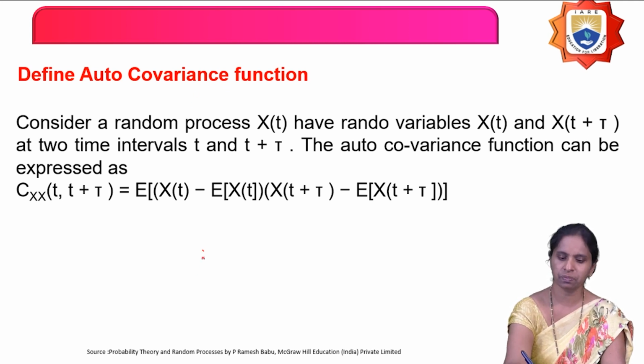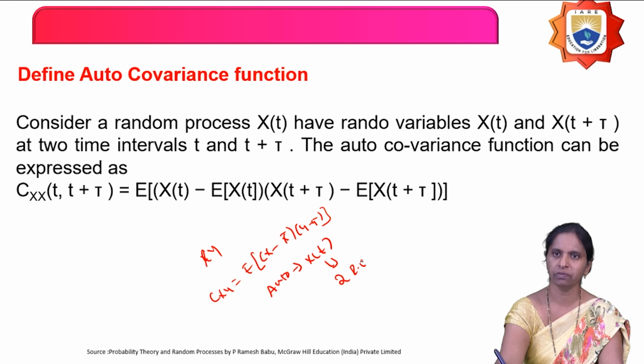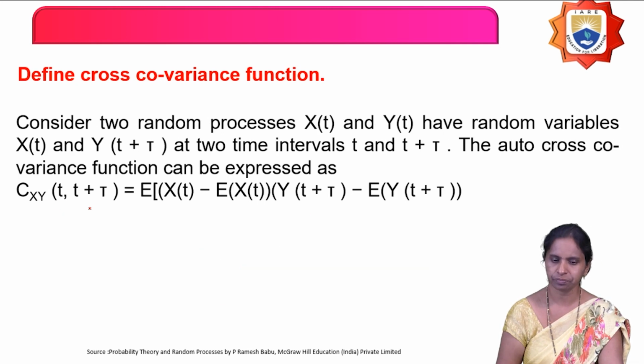Next, define autocovariance function. So, what is the covariance for two random variables x and y? Cxy is equal to the expectation of x minus x bar into y minus y bar. Then what is autocovariance? Auto means you consider a single random process and define two random variables at the time instances t and t plus tau. Then the autocovariance of x of t comma t plus tau is equal to the expectation of x of t minus x of t bar, and in place of y I take x of t plus tau into x of t plus tau bar. This is the autocovariance function.